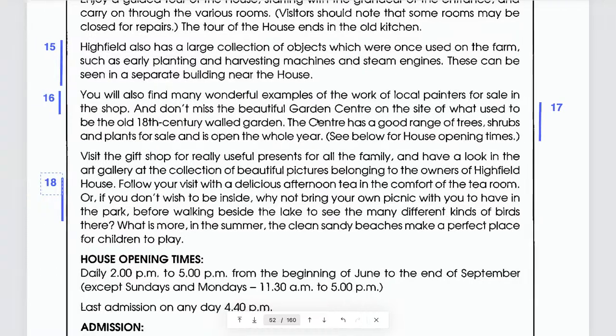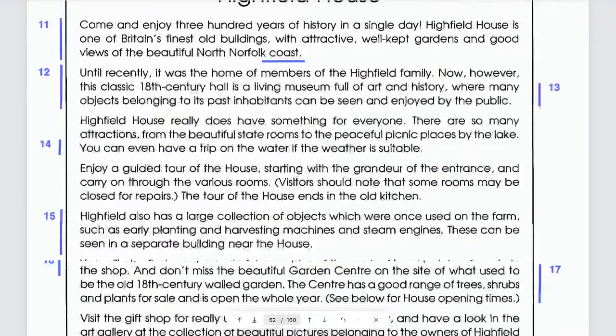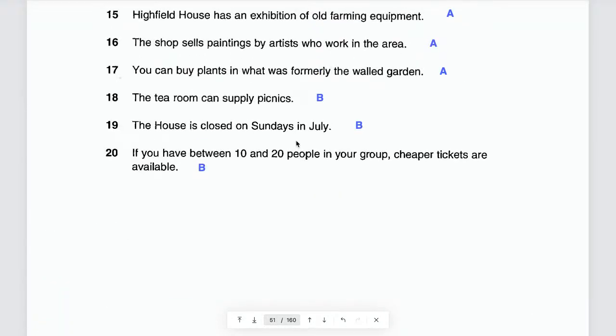Okay guys. Now next one, 19. The house is closed on Sundays in July. What does that mean?